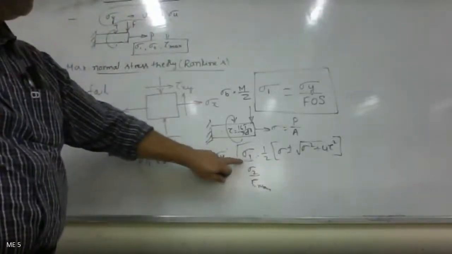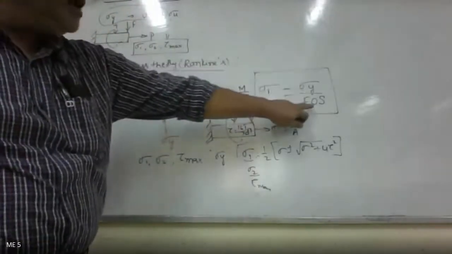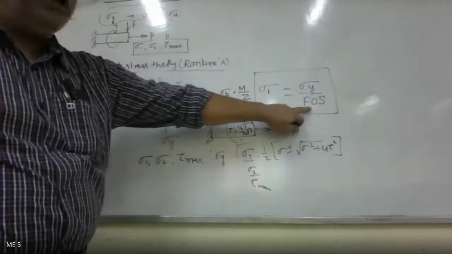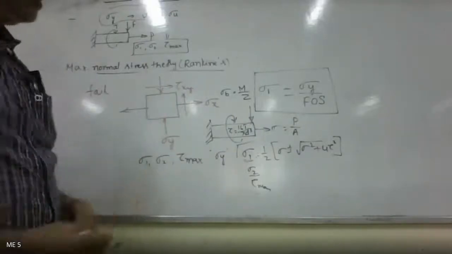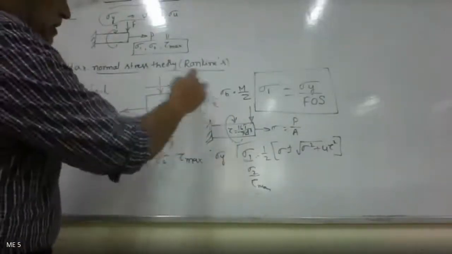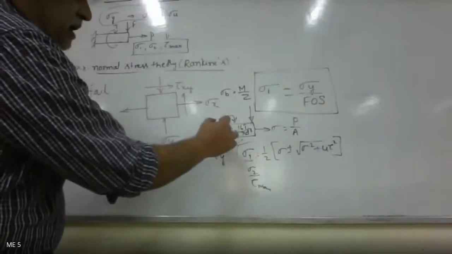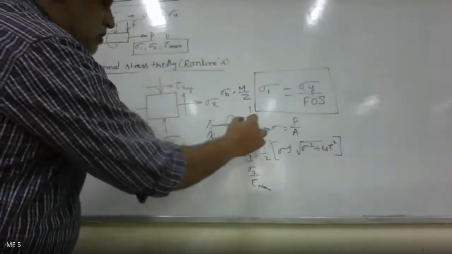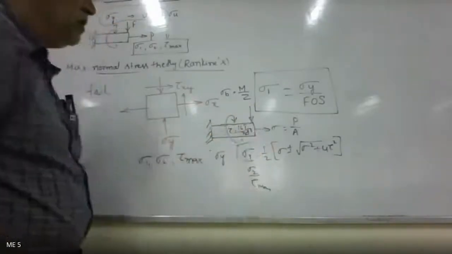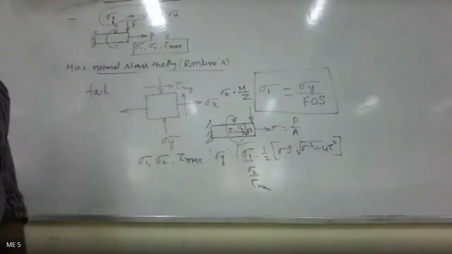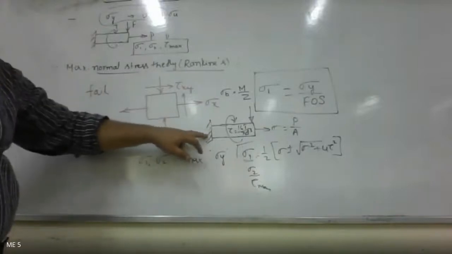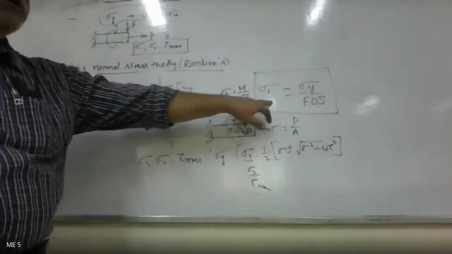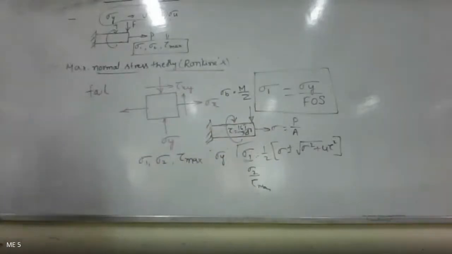If this sigma 1 becomes equal to the yield stress divided by the factor of safety of the component material, then the failure would take place. Whatever is shown here in red color is part of such a cantilever beam which is subjected to a combination of loads. Just note down these sketches, and note down that sigma 1 is equal to sigma y by FOS, and then I'll give you the right time. Please note down.